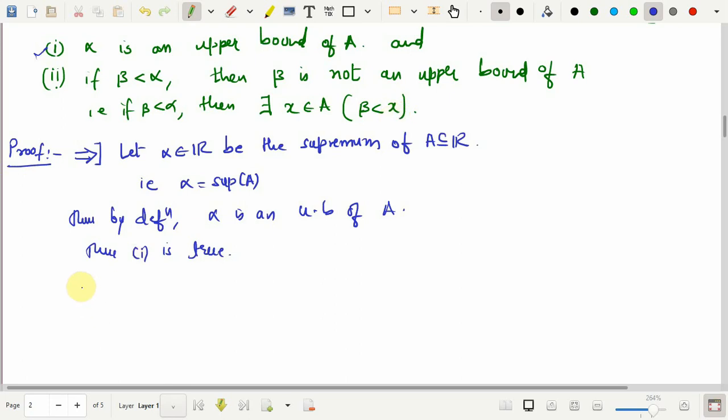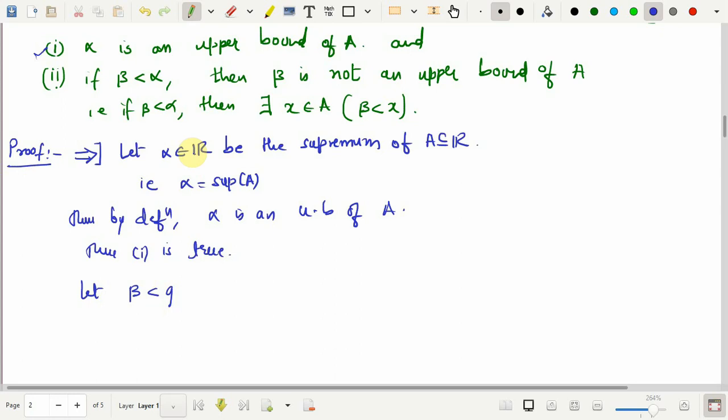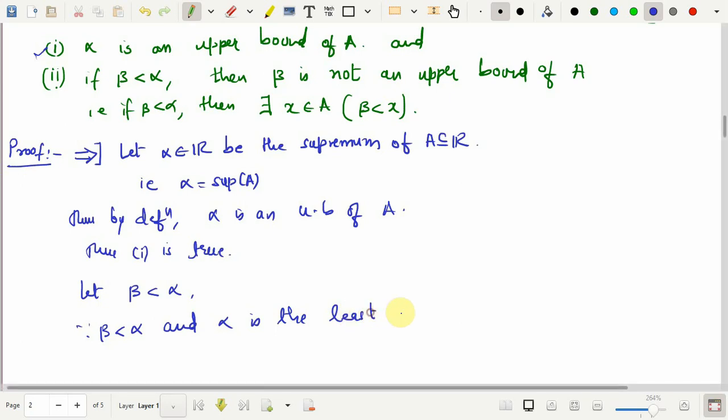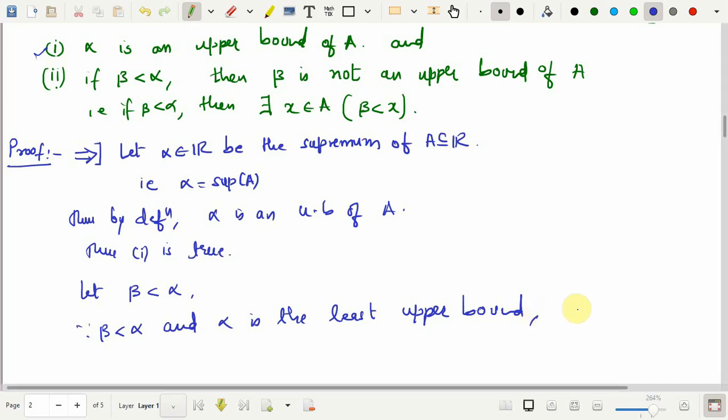So, let beta be less than alpha. Okay. Now, since beta is less than alpha and alpha is the least upper bound, what can happen?